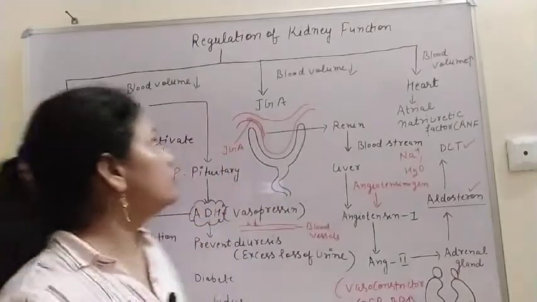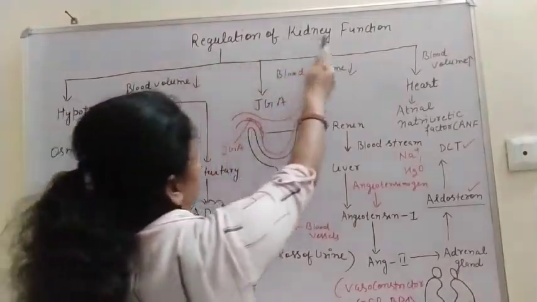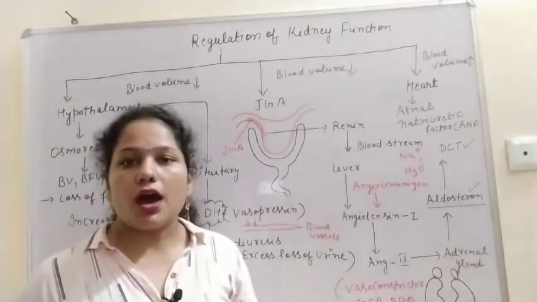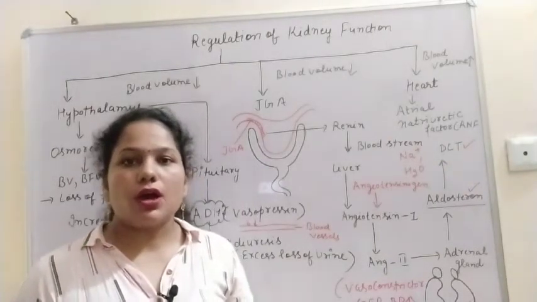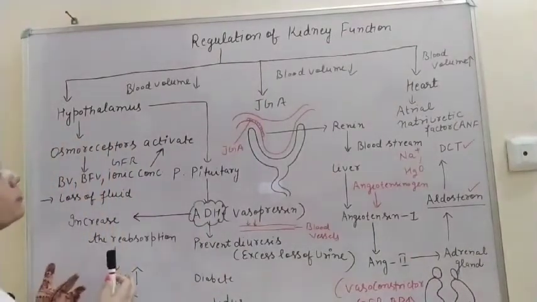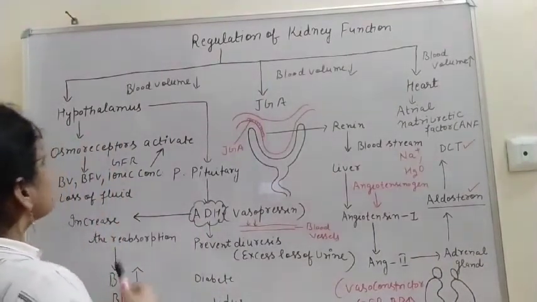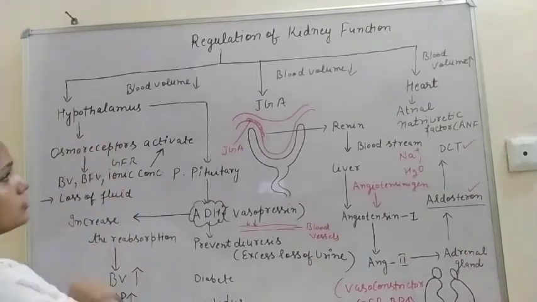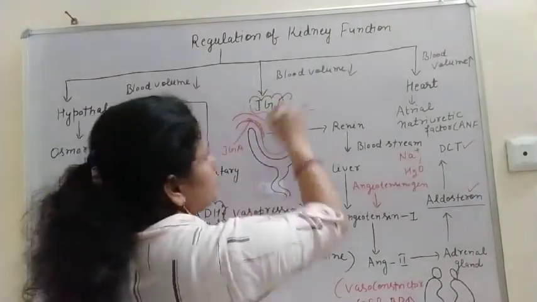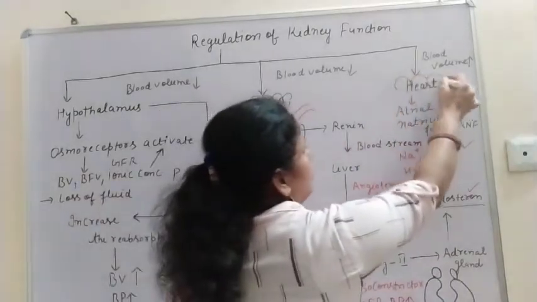Today we are going to discuss the regulation of kidney function, means how the functions of the kidney are regulated. It is regulated in three steps. First is the hypothalamus, second is the juxtaglomerular apparatus, and third is the heart.